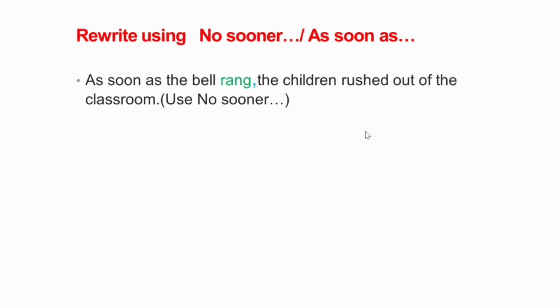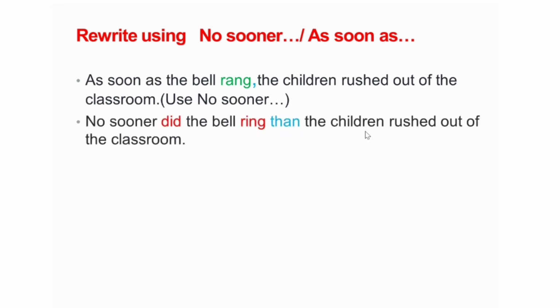As soon as the bell rang, the children rushed out of the classroom. Let's see how to do it with no sooner. No sooner did the bell ring than the children rushed out of the classroom. So rang is in the past, so you are using the auxiliary did with the base form ring.